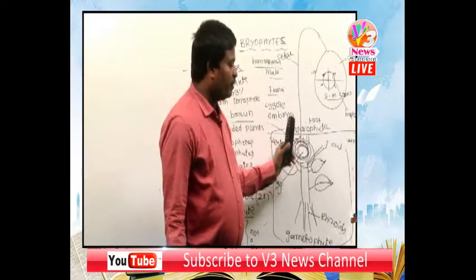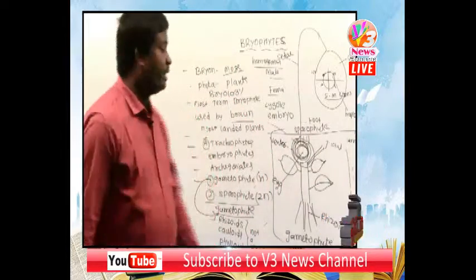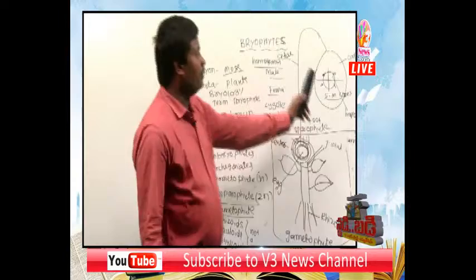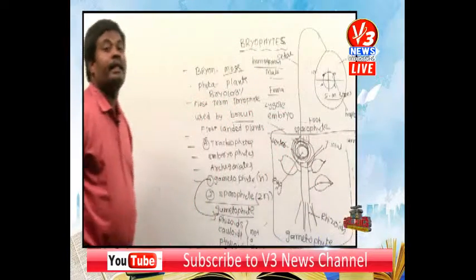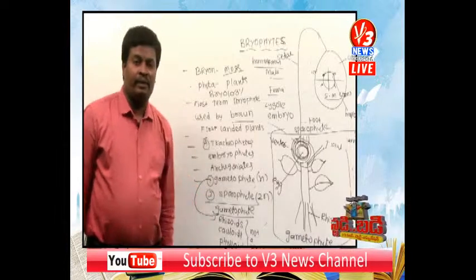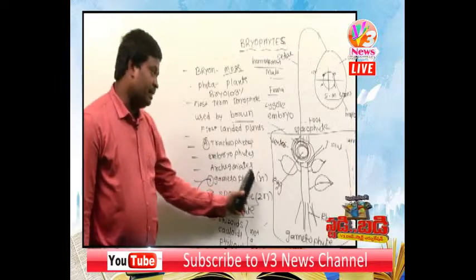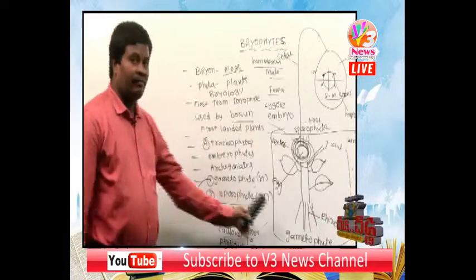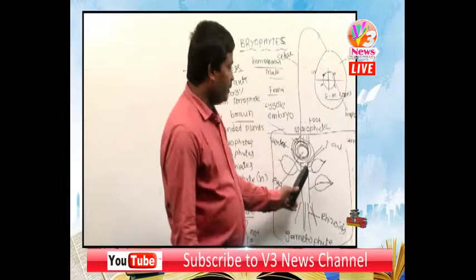Embryophytes: just now we discussed that fusion of the male and female gamete produces an embryo, so they are called embryophytes. In bryophyta, the female reproductive organ is called the archegonium, so they are called archegoniates. In bryophyta there are two stages, gametophyte and sporophyte. The gametophyte is always haploid, the sporophyte is always diploid.